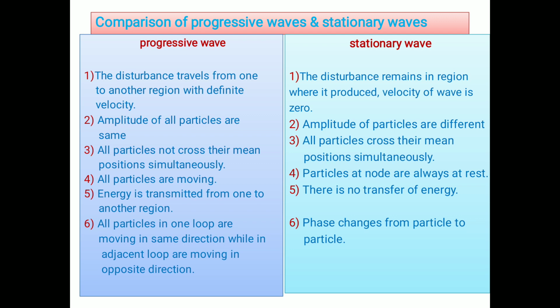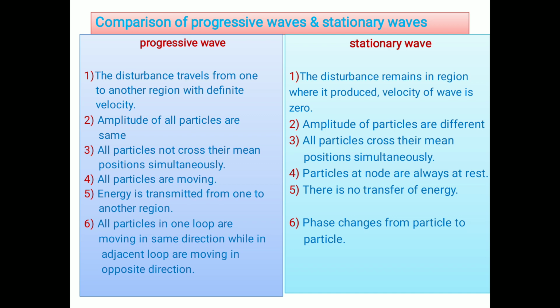But in stationary waves, this does not happen. At node particles, the amplitude is zero, no doubt. And suppose at the antinode particle, it goes 2 centimeter. Then the particles between node and antinode have amplitude of vibration between 0 and 2 centimeter.